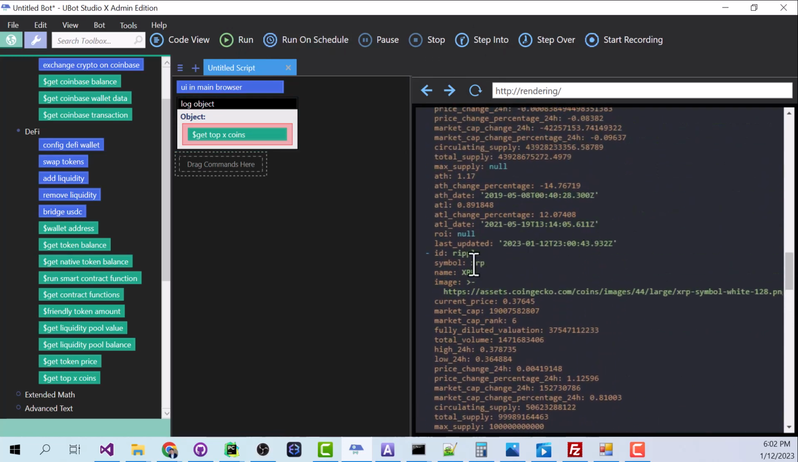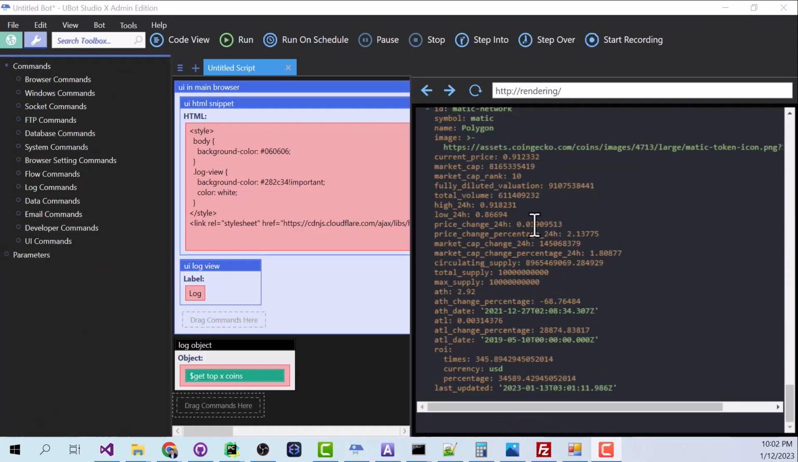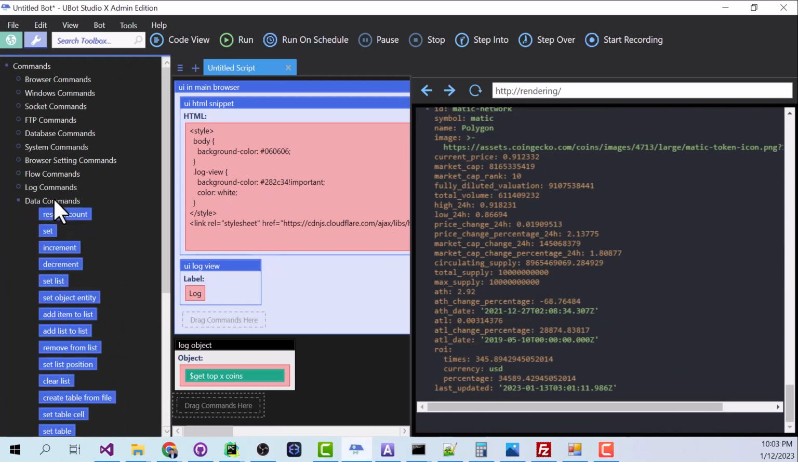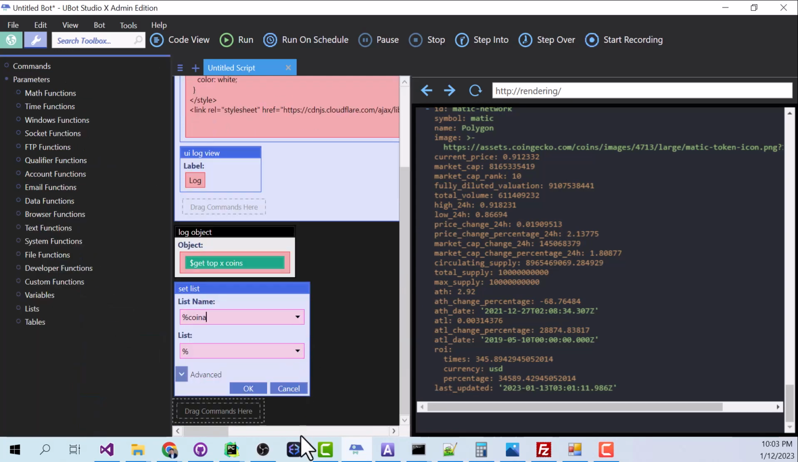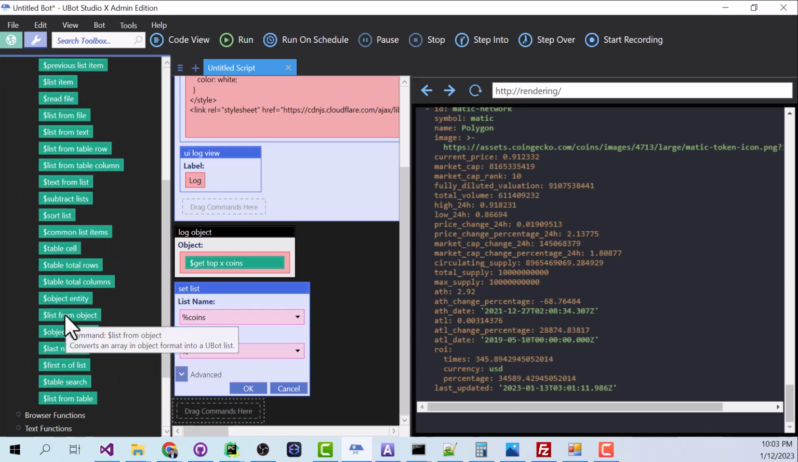All I really need is this symbol entity right here. All right, now for the next step, I need to take this data and put it in a list so that we can work with it inside UBot. The way we'll do that, under data commands, we have this set list command. For the list name, we'll say coins. And for list, under data functions, we have this list from object.